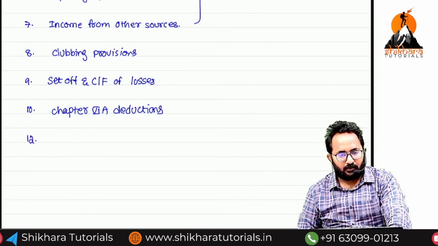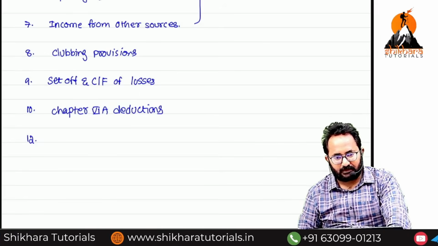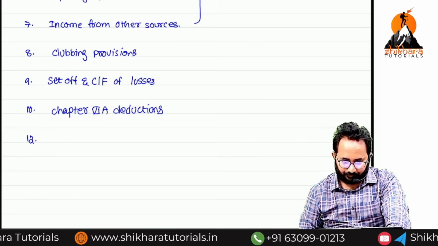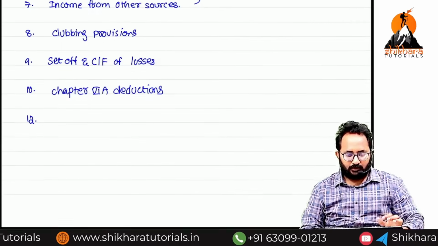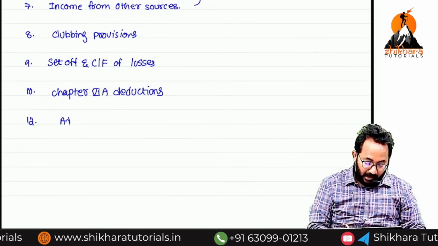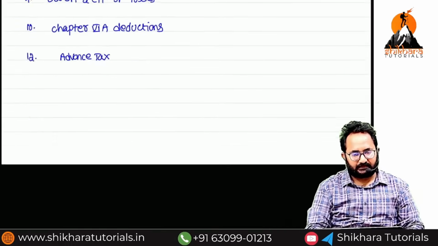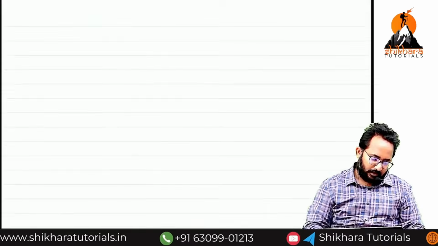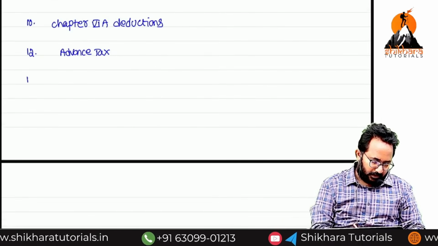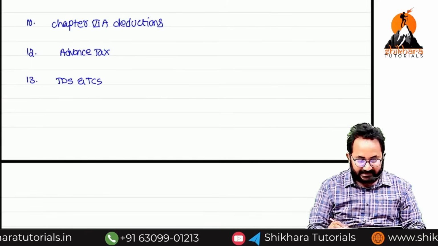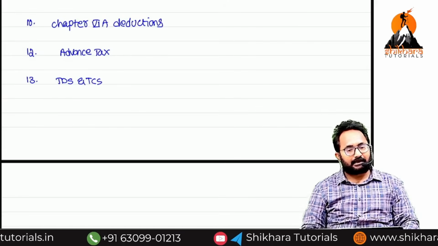What do you mean by deduction, sir? I will tell you separately. Now, after that, we have to discuss advance tax and interest. Just remember advance tax. Next, the 13th one, TDS and TCS.